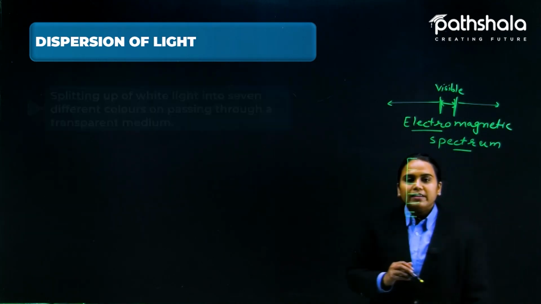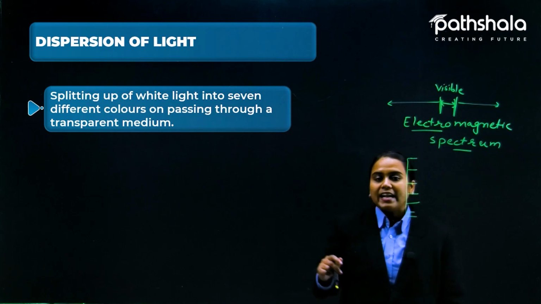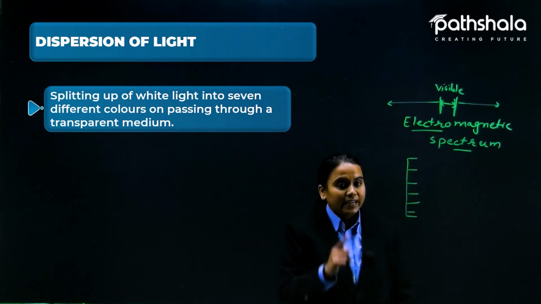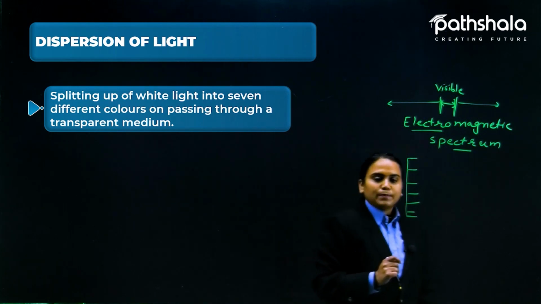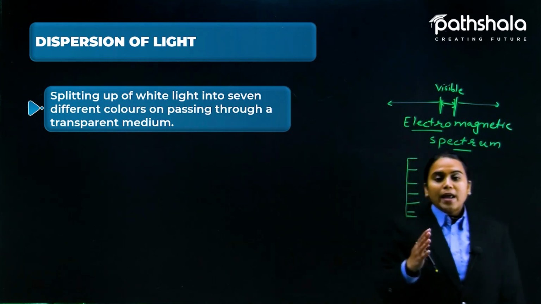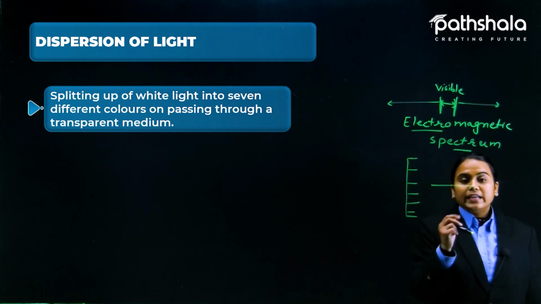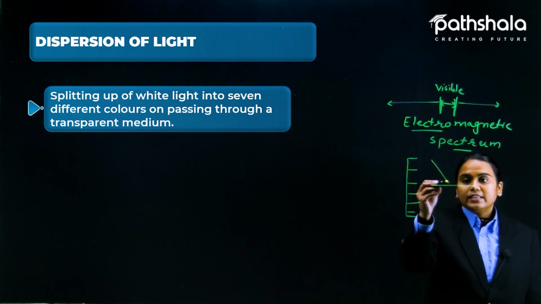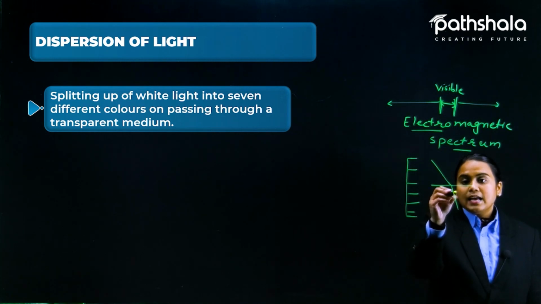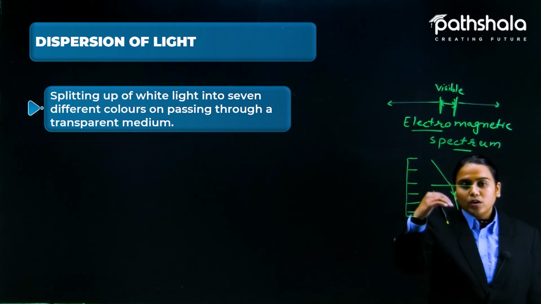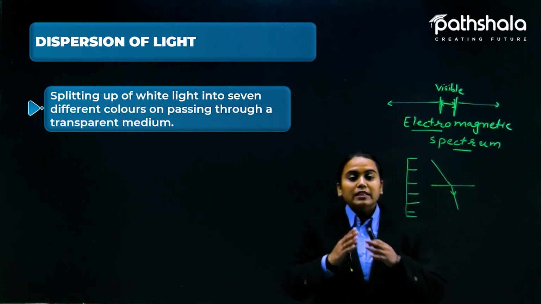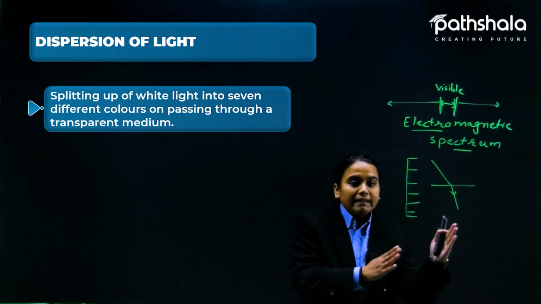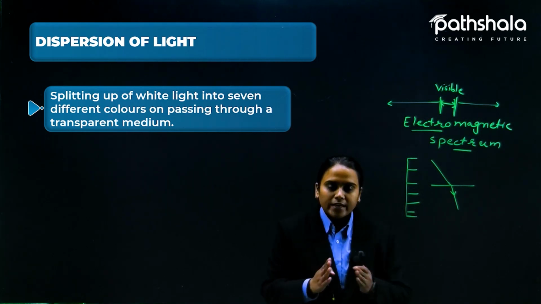Here we have the definition of dispersion of light: the splitting up of white light into 7 colors on passing through a transparent medium. As in refraction, when the light is thrown into a transparent medium and passes through it, the medium splits the white light into its 7 constituent colors.